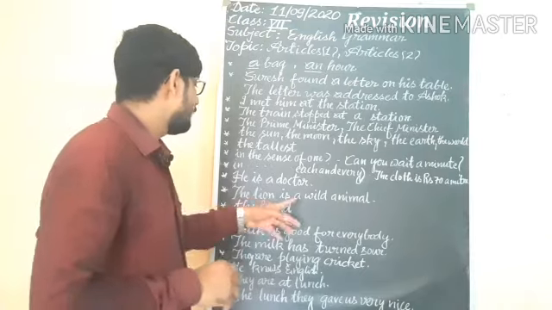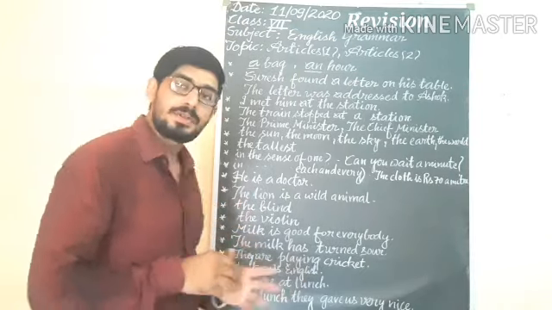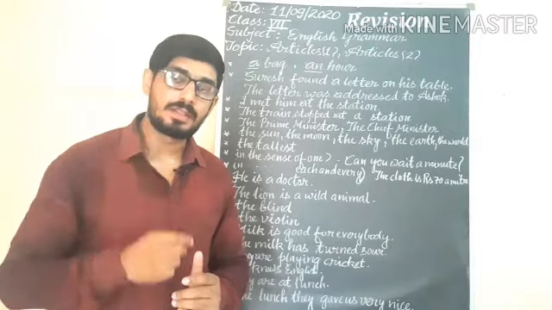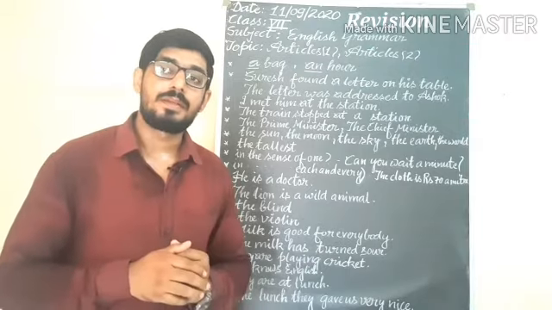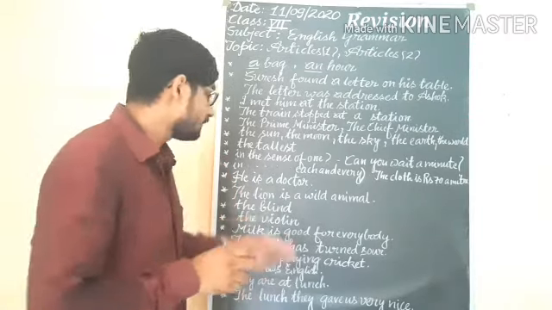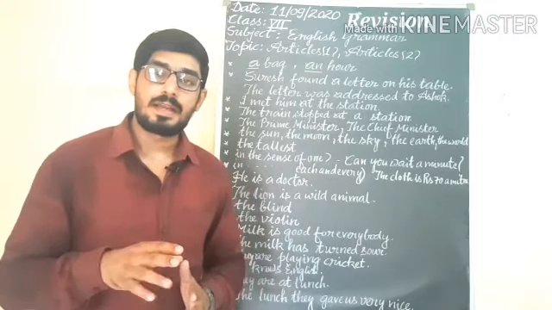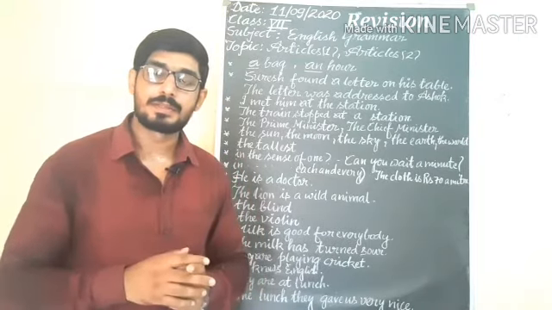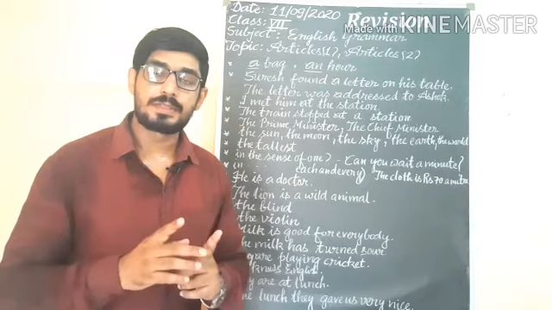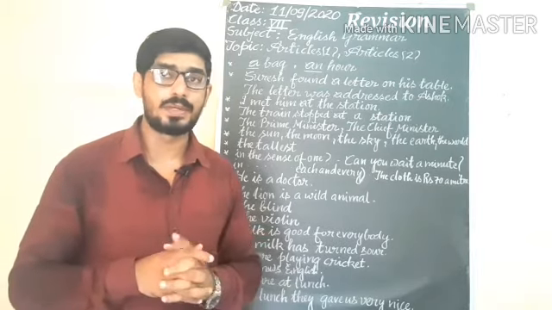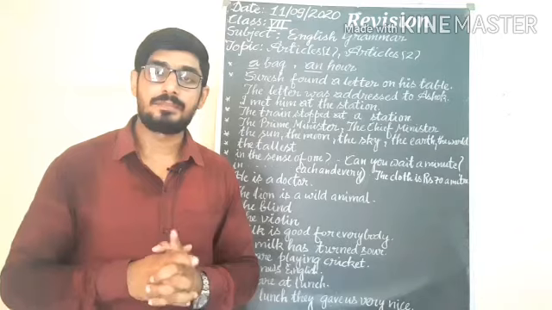The lion is a wild animal. The rose is a beautiful flower. The cow gives milk. When we are talking about a common noun, about animals or things, and the noun denotes the whole race, at that time we can use the.